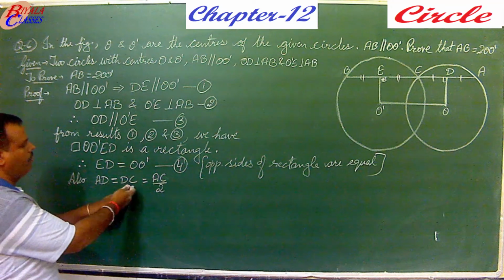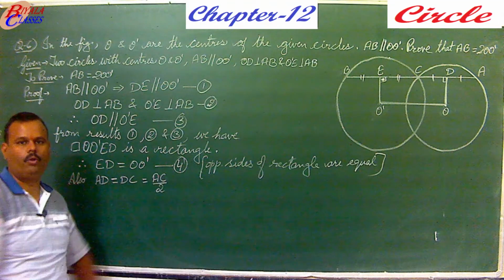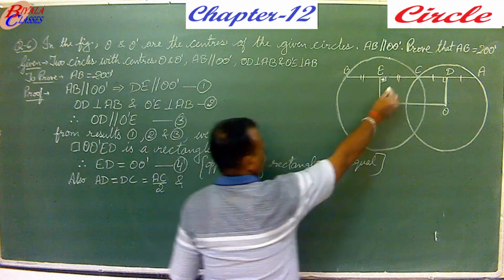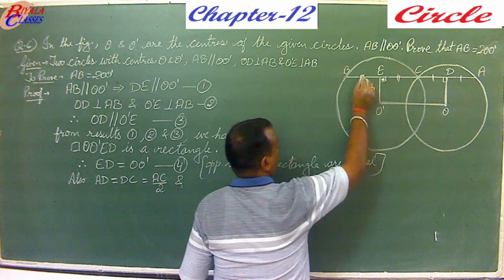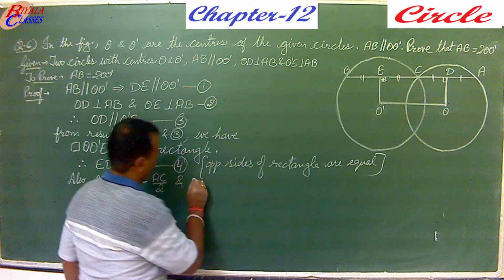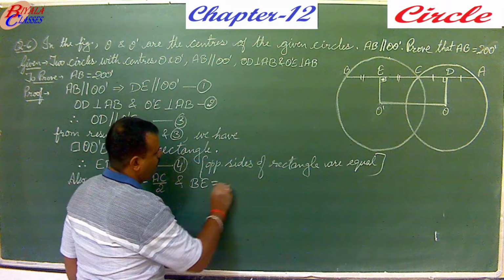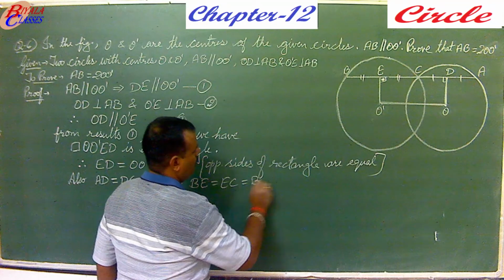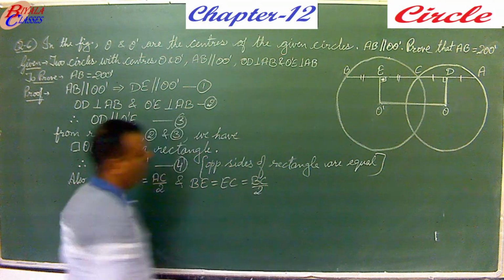If two parts are equal, then they will be half of the whole part. And similarly this CE and BE. BE is equal to EC and they are half of BC.